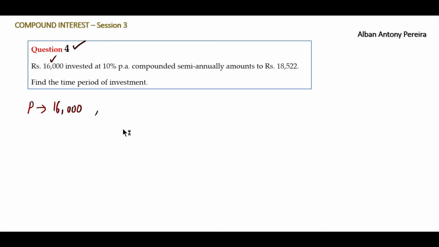Next. Do we have amount here? Yes, it's given here. 18,522. Next, we have interest rate. I is given as 10%, and conversions, right? So conversion period is semi-annually, so 2 conversion periods.